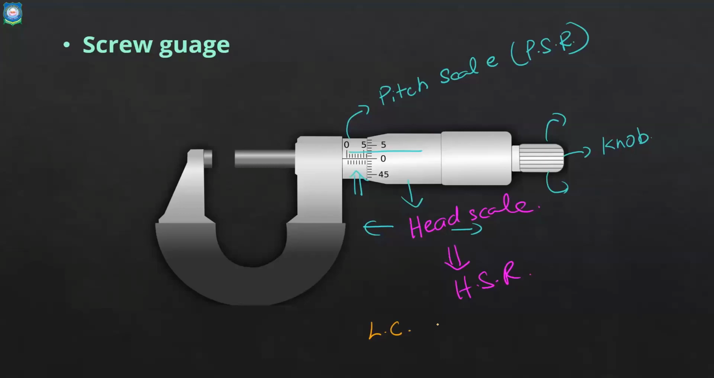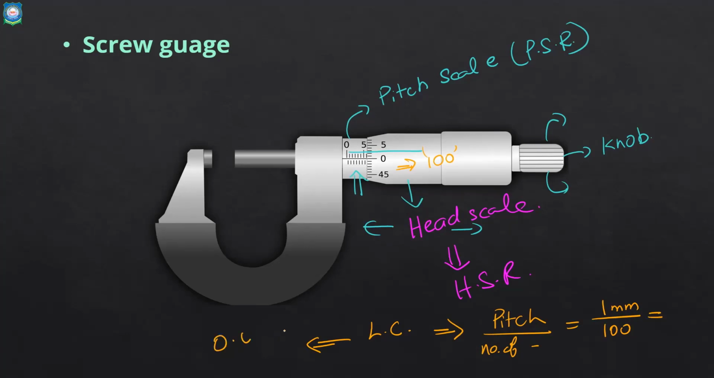There is also an equation to find the least count of a screw gauge. Least count of a screw gauge is given by the pitch, that is one pitch division, divided by the number of divisions on the head scale. Usually the number of divisions on the head scale in this diagram is 50. But in lab, we use a head scale of 100 divisions. So the equation becomes 1 millimeter divided by 100 divisions. So you will get the least count of the screw gauge as 0.01 millimeter.